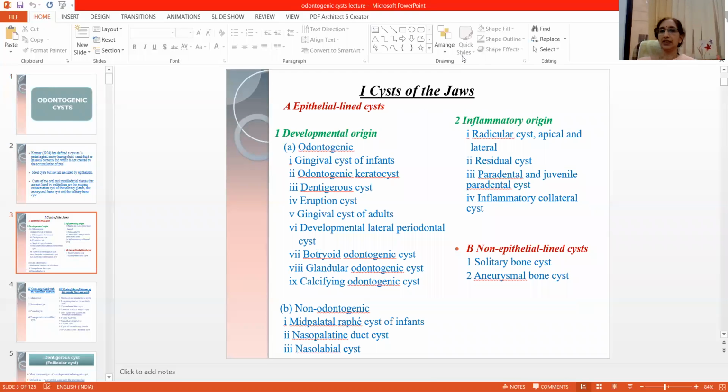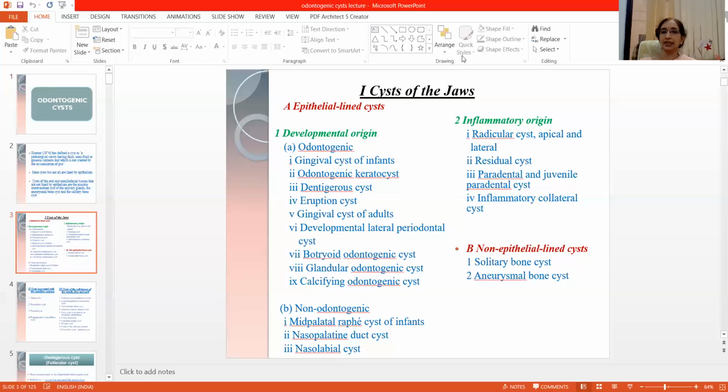Now coming to the classification of the cysts of the jaws, they are broadly classified as epithelial lined cysts and non-epithelial lined cysts. Now the epithelial lined cysts are again subclassified as developmental cysts and inflammatory cysts, means which are developmental in origin and which are inflammatory in origin. And these developmental epithelial lined cysts are again subclassified as odontogenic and non-odontogenic.